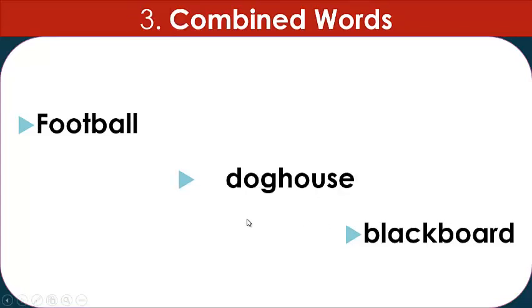The third type is the combined words like football, doghouse, blackboard. These are called combined or solid words because they are joined together with no space, just like one word. You feel it's a base word. So they are football, doghouse, blackboard, bedroom. Okay.